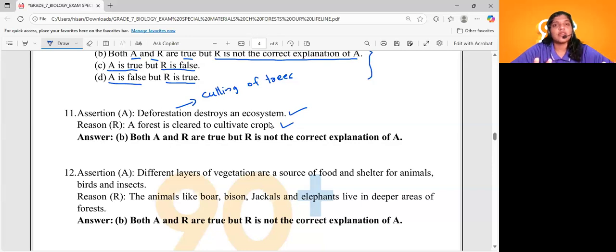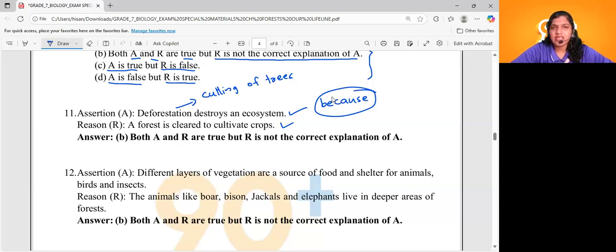Now it might be a confusion whether it is A or B. If there is a confusion between these two, then you have to use the magical word: because. Just use the word because. If it becomes a meaningful sentence, it will be A; otherwise it will be B. Let's see. Deforestation destroys an ecosystem because a forest is cleared to cultivate crops.